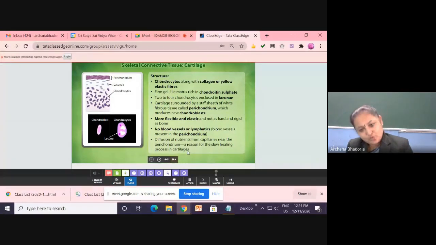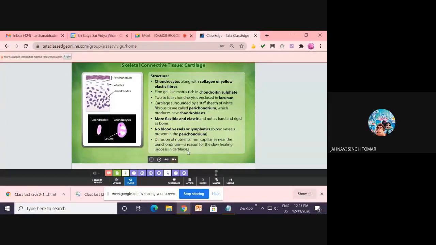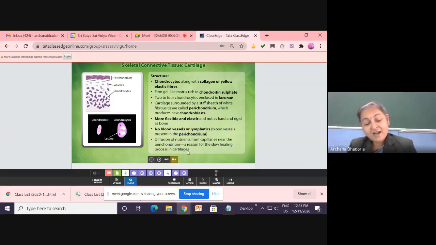Since it is a tissue, and tissue's definition is what? What is the definition of tissue? A group of cells forming a specific function, having common origin, function and structure. हाँ, तो उसमें सब एक ही तरह के cells present रहेंगे. They will have a common origin and they will be performing one common function.